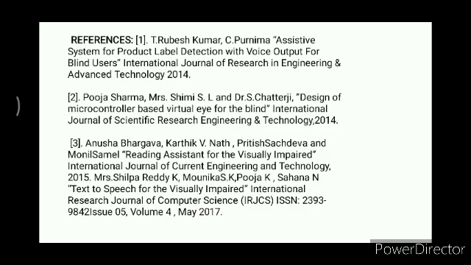Miss Shilpa Reddy, Monica S., K. Pooja, K. Shahan, Text to Speech for the Visually Impaired, International Research Journal of Computer Science. Next is Mr. Aarti Panekkar, Smart Shopping Assistance Label Reading System with Voice Output for Blind using Raspberry Pi.